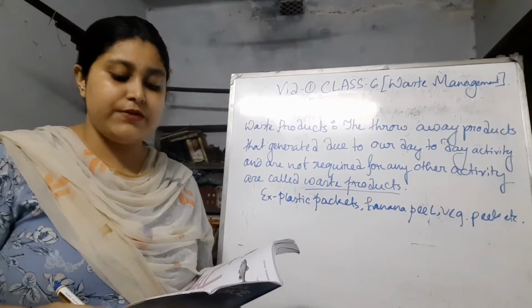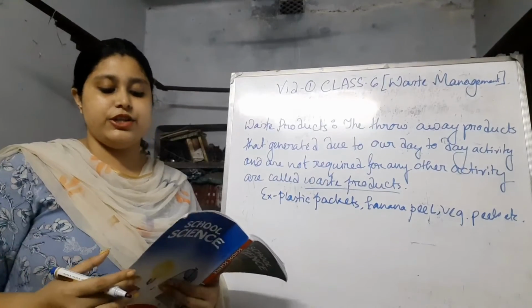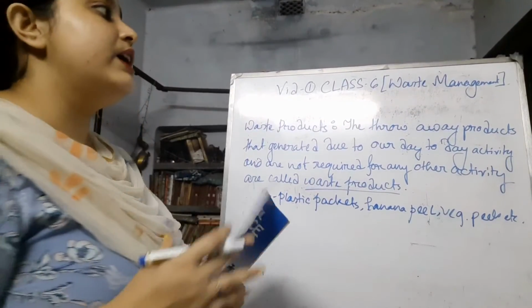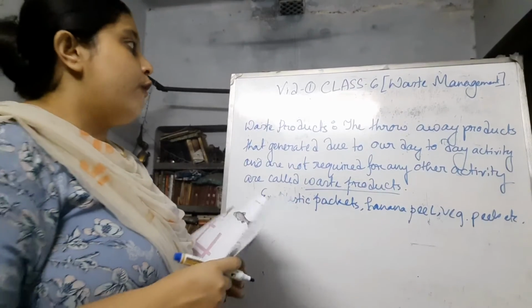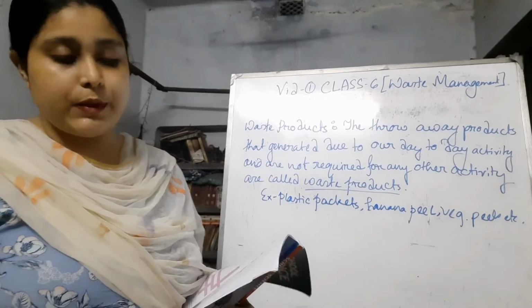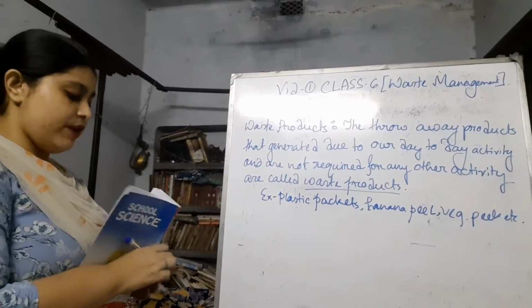Usually these products are generated due to different types of human activities, and they may accumulate in nature causing pollution. So it is the main reason why we are reading this chapter. So we can classify these waste products according to some manner. Okay, so let's discuss the classification of the waste products.